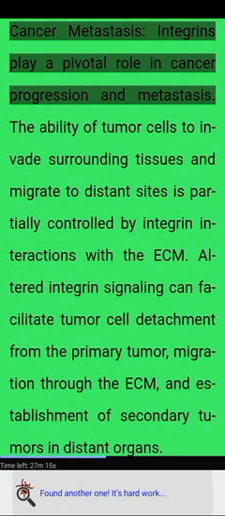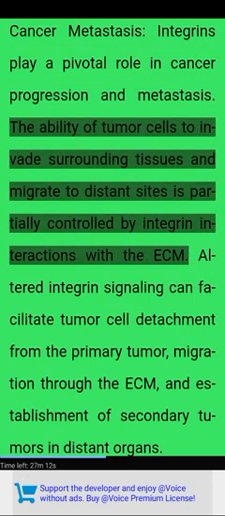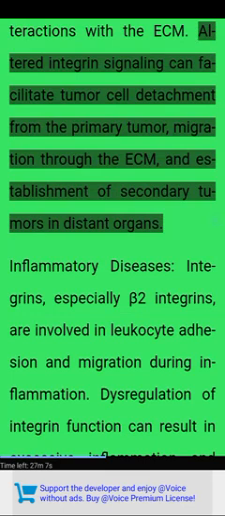Pathological implications of integrins. Cancer metastasis. Integrins play a pivotal role in cancer progression and metastasis. The ability of tumor cells to invade surrounding tissues and migrate to distant sites is partially controlled by integrin interactions with the ECM. Altered integrin signaling can facilitate tumor cell detachment from the primary tumor, migration through the ECM, and establishment of secondary tumors in distant organs.